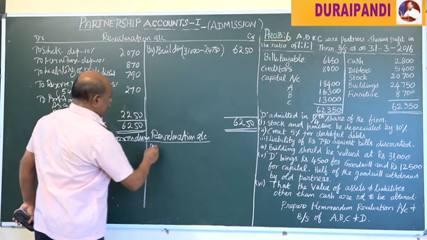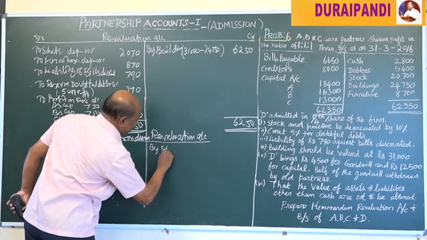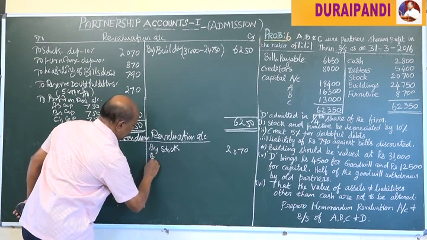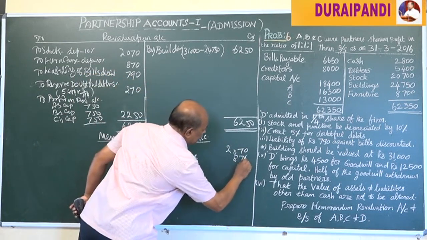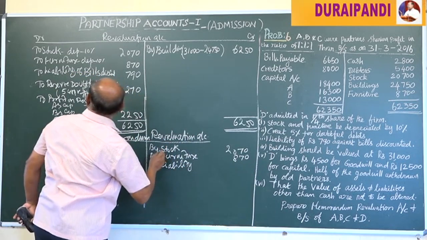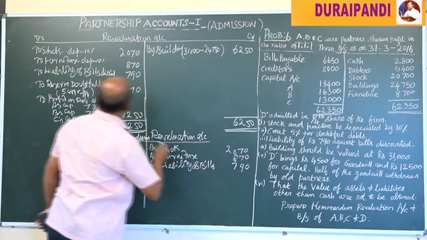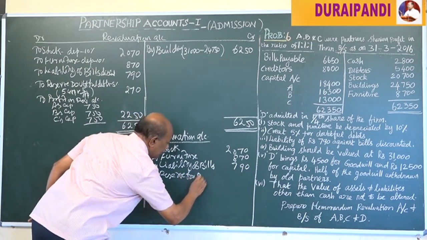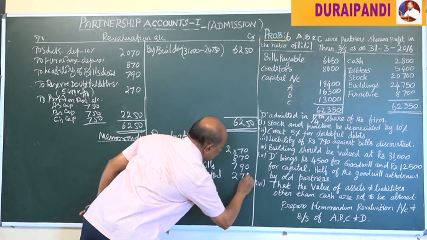Here, by stock 2,070, furniture 870, liability of bills discounted 790, then reserve for doubtful debts 270.